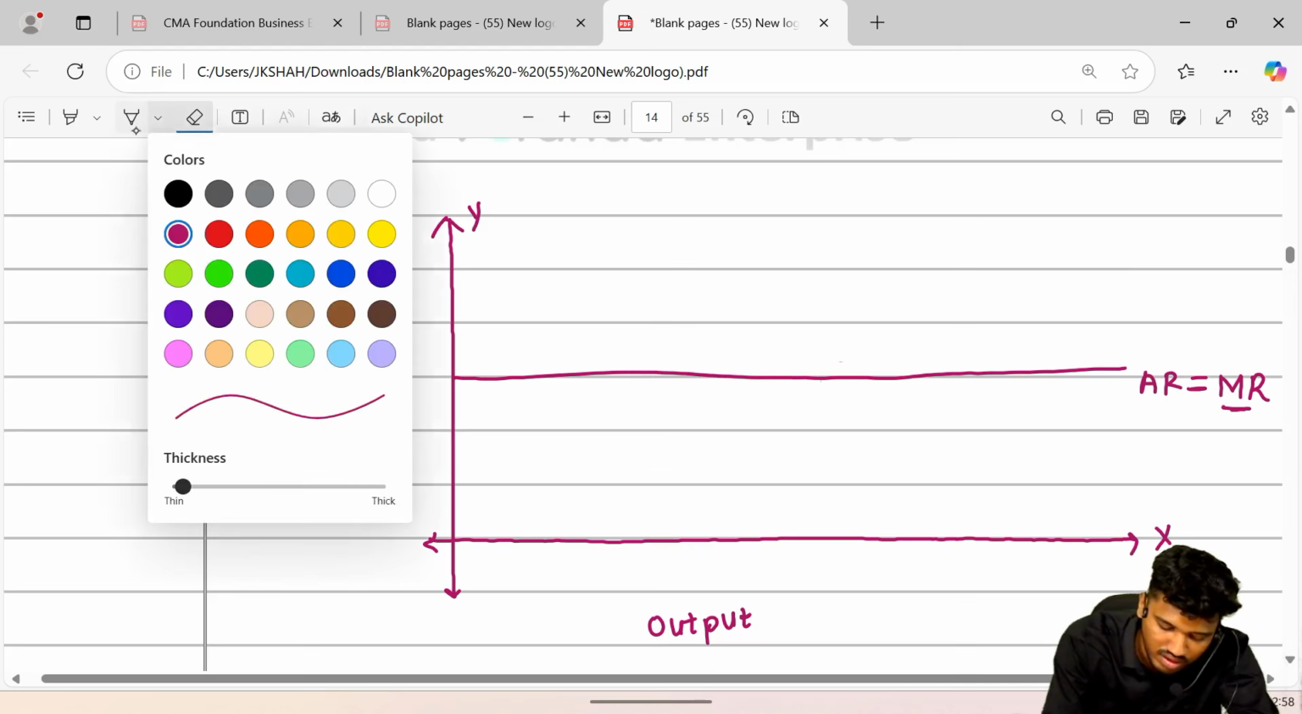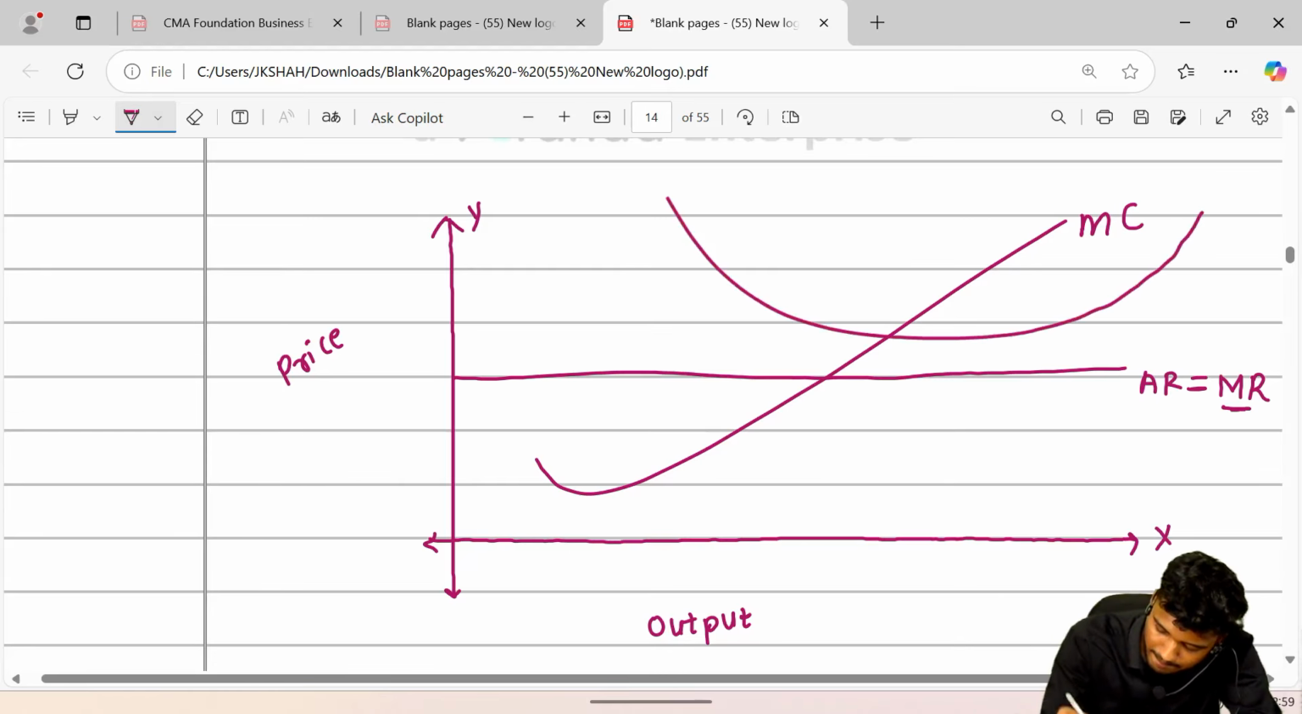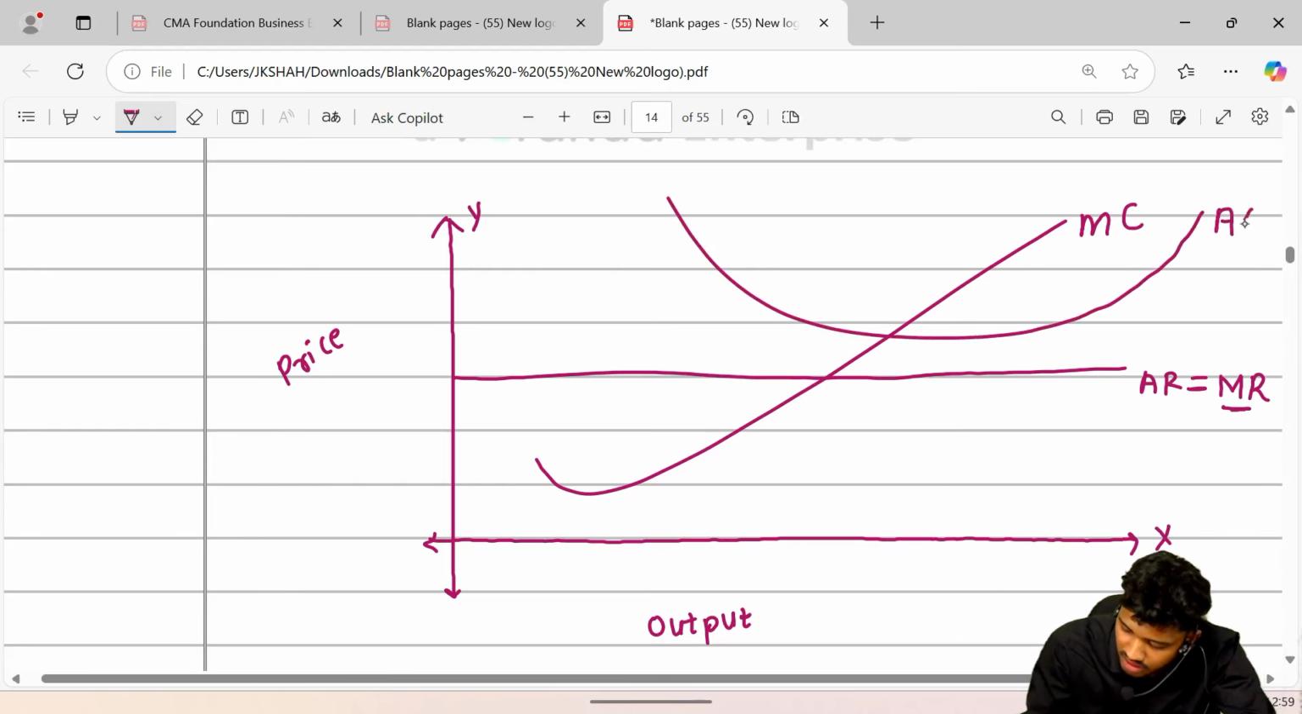Yeah, let's draw once again. It is our MC. Next, AC. Sir, what is this? Let's tell you once again. See, it is our AR.